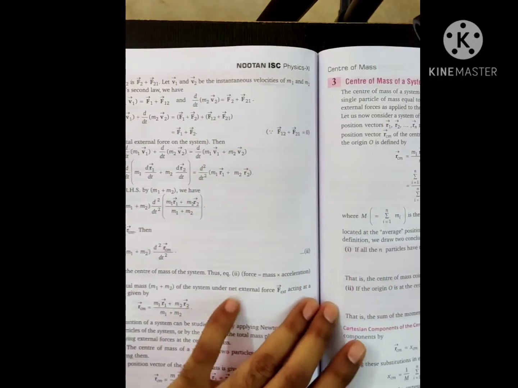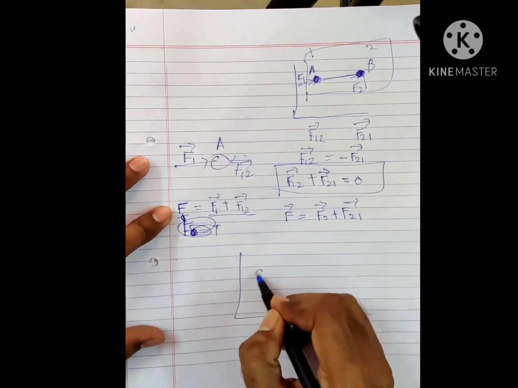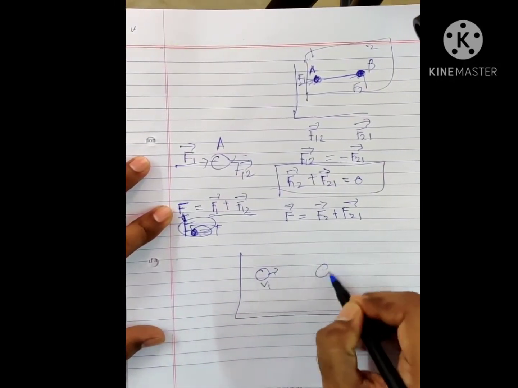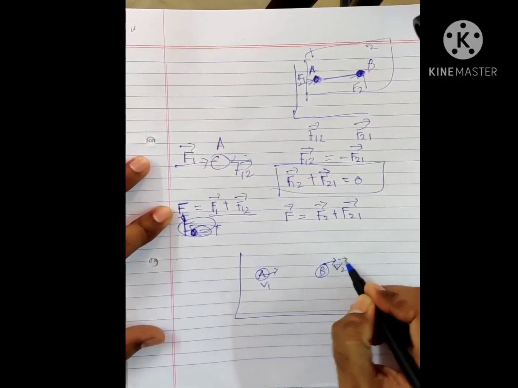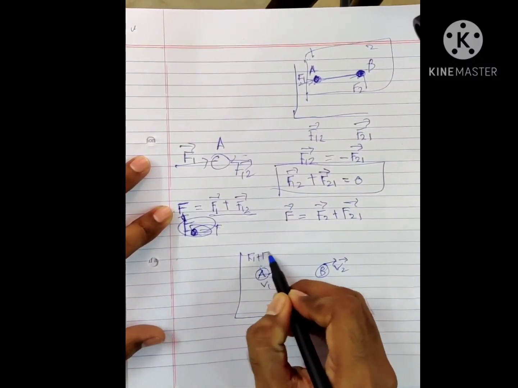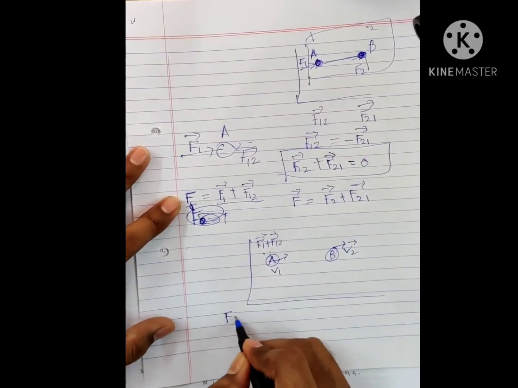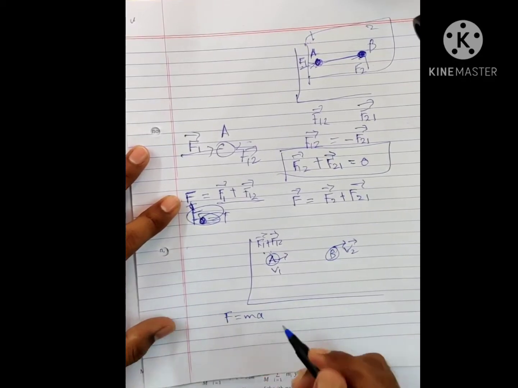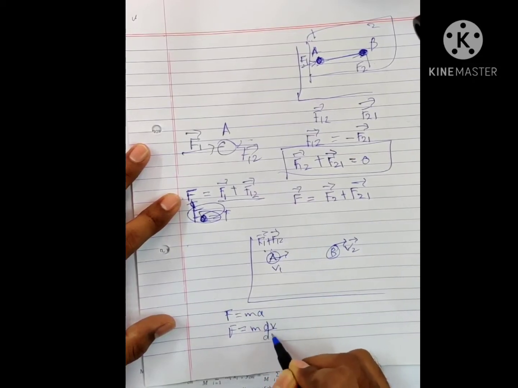Let V1 and V2 be the instantaneous velocities of masses m1 and m2. Body A is moving with velocity V1, body B is moving with velocity V2, and the total force on this body is F1 plus F12. By Newton's second law, F is equal to ma, and by differentiation, acceleration is change in velocity upon change in time.